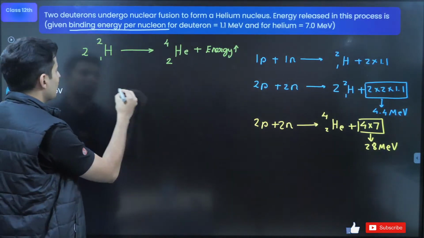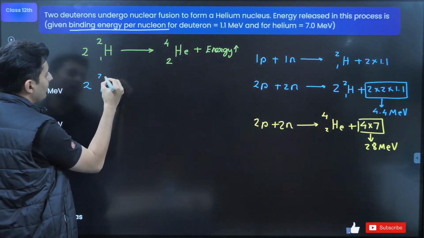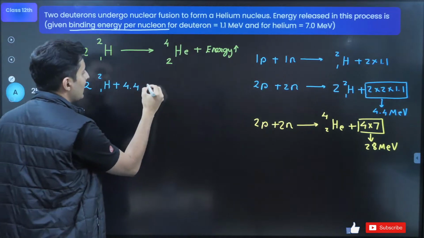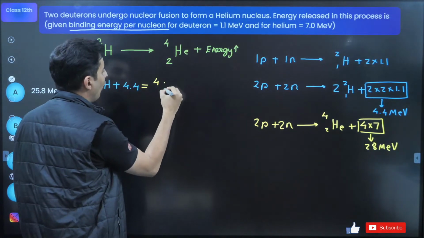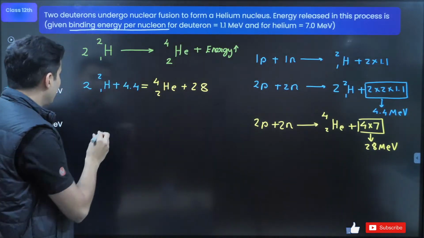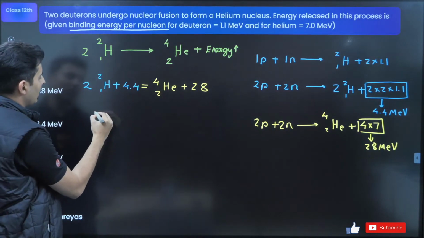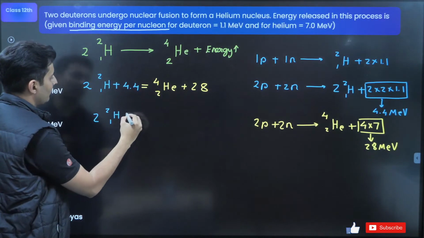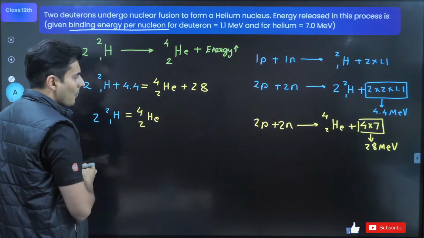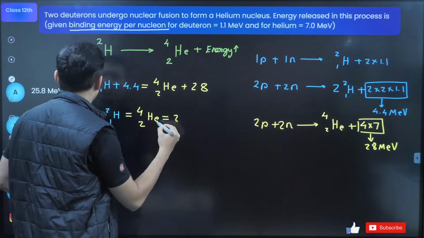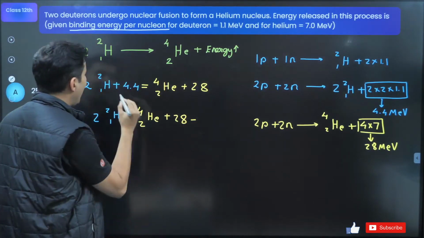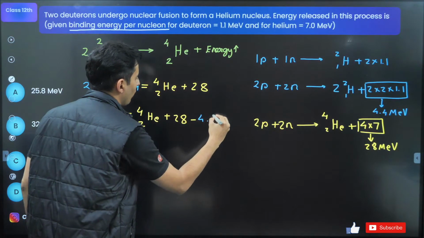So let's use that. 2 into 2H1 plus 4.4 will be equal to 4He2 plus 28. Let's just rearrange this. I'm just going to keep 2 into 2H1 as it is here, which is equal to 4He2 plus 28 minus 4.4.